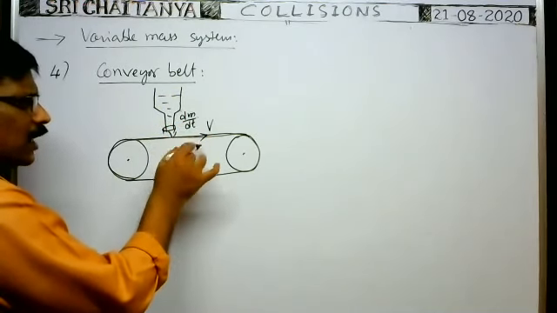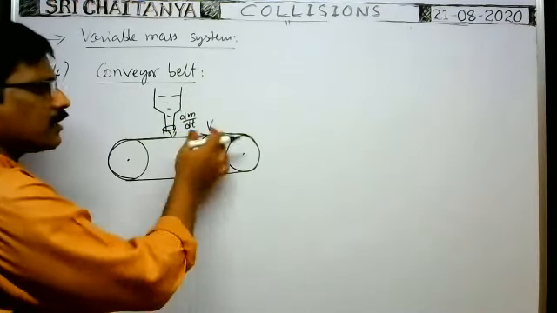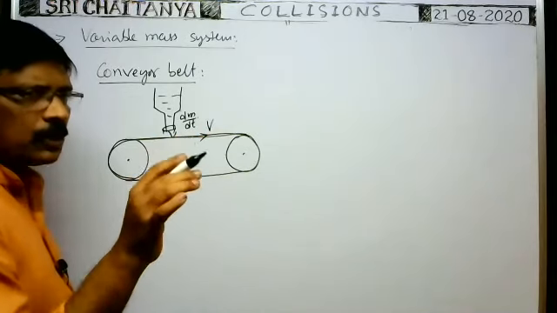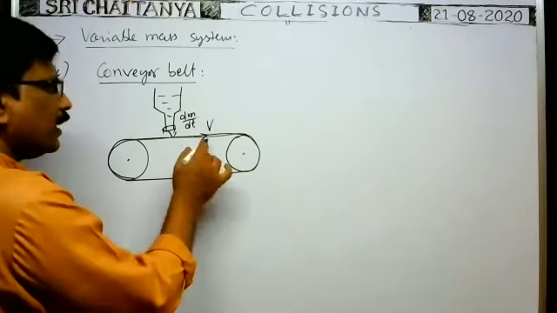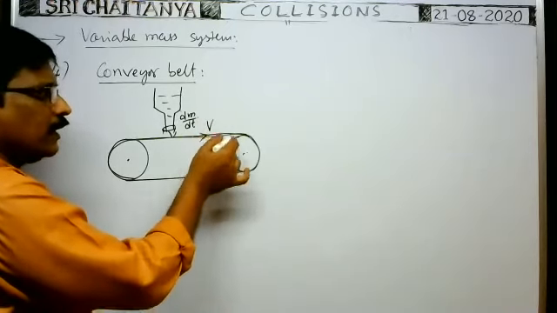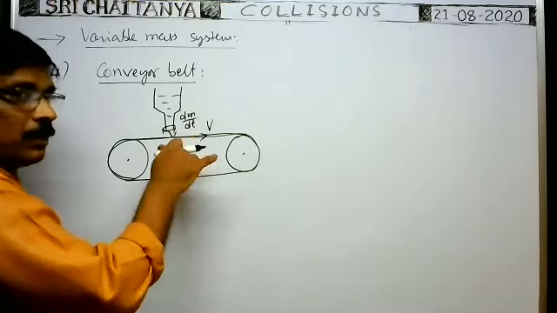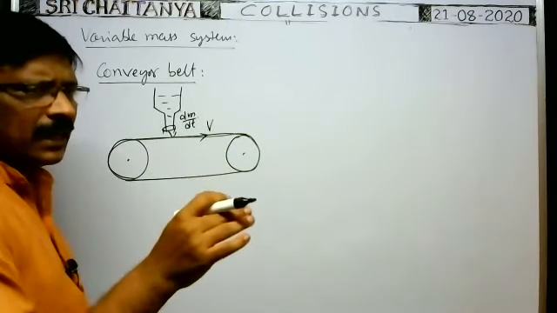Whenever mass increases, does speed automatically decrease? No. According to the law of conservation of linear momentum, if no force is applied, m1 v1 is equal to m2 v2. Here m1 is the mass of the conveyor belt times the velocity of the conveyor belt, which equals m2, the mass of the conveyor belt plus some mass that falls, times its velocity. Whenever mass increases, the speed of the conveyor belt automatically decreases.